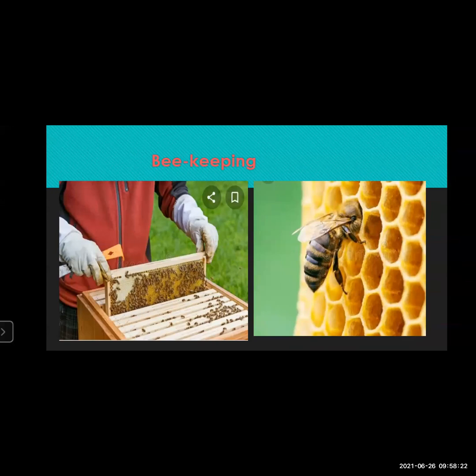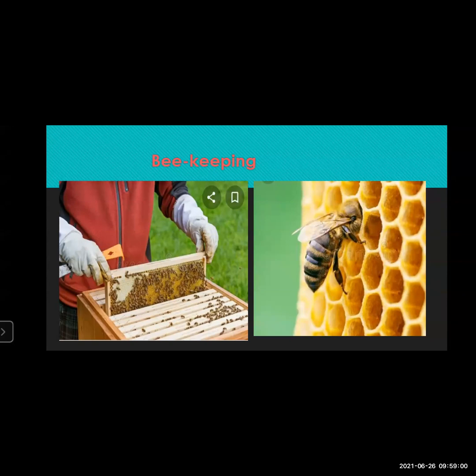So here you can see, along with the poultry, student, you must remember about the beekeeping. This also you have seen, you have learned, you have studied in the previous standard. Now here on the screen, you can see the two parts of the screen. One is the hive and the bee, and the other part is how beekeeping is carried out artificially in order to get more amount of the product, and that is honey.